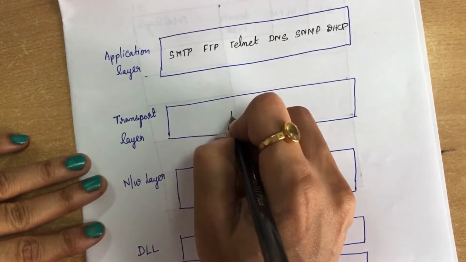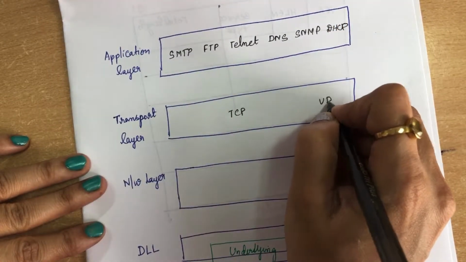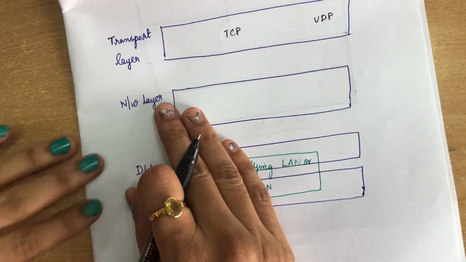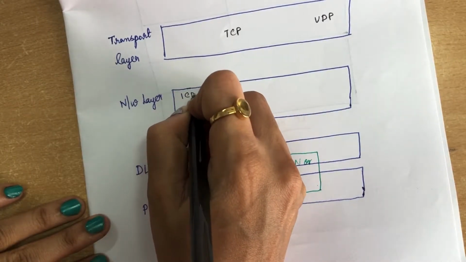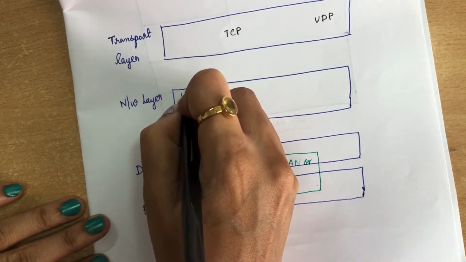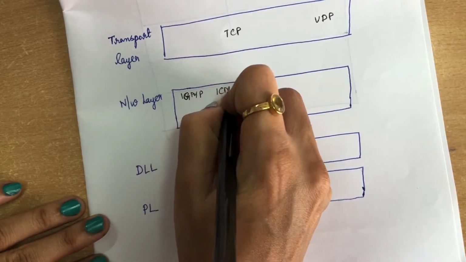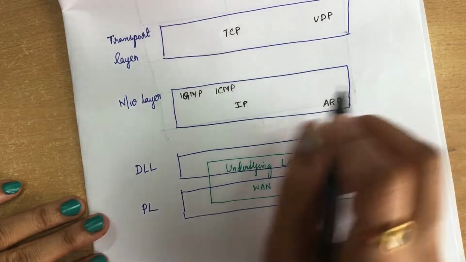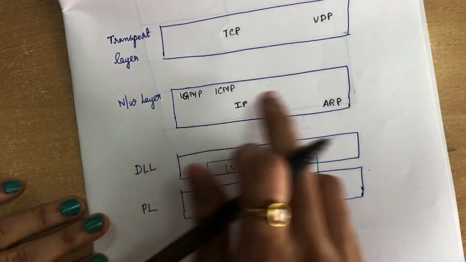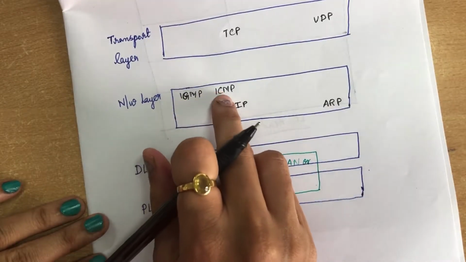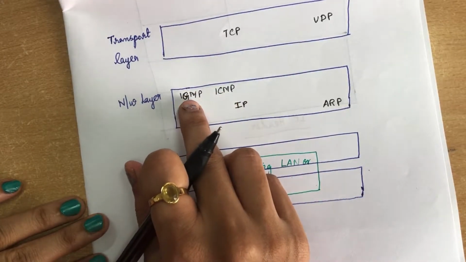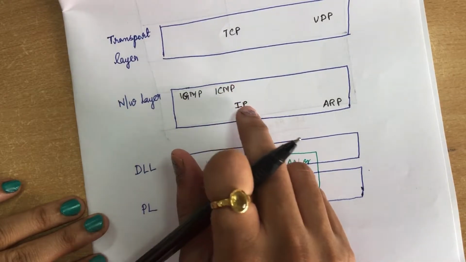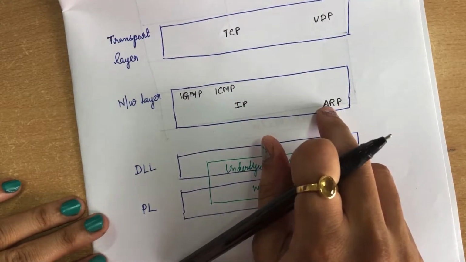Next, the transport layer contains TCP and UDP, that is Transmission Control Protocol and User Datagram Protocol. Next, the network layer has these protocols: IGMP and ICMP placed at the top, Internet Protocol placed in the middle, and the ARP protocol placed at the bottom right of the network layer. IGMP and ICMP are Internet Group Management Protocol and Internet Control Message Protocol, this is the IP protocol, and ARP is Address Resolution Protocol.